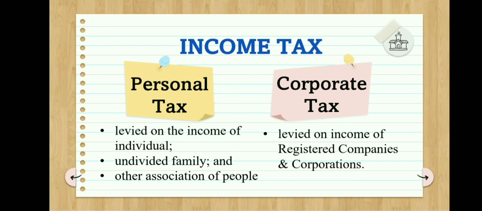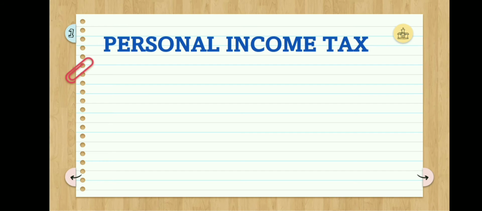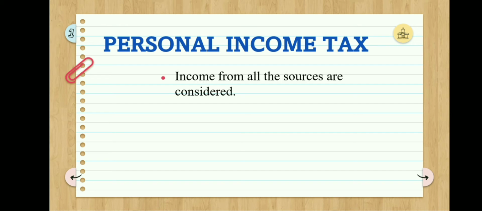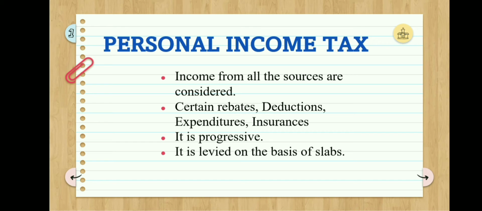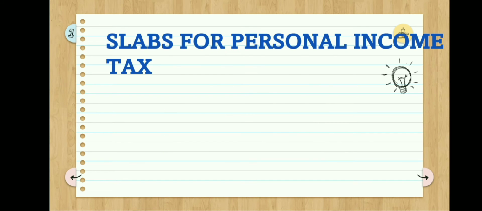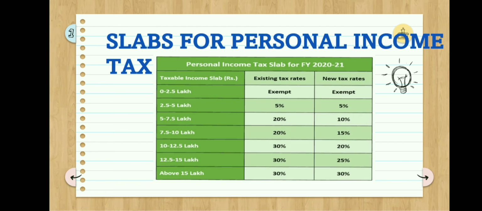To further discuss, here is personal tax. Income from all the sources is considered. Certain rebates, deductions, expenditures, and insurance are not considered for levying tax. It is progressive. If income increases, tax rates will also increase, and it is levied on the basis of slabs. So here are the slabs for personal income tax. You can see personal income tax slabs for the year 2020 to 2021.